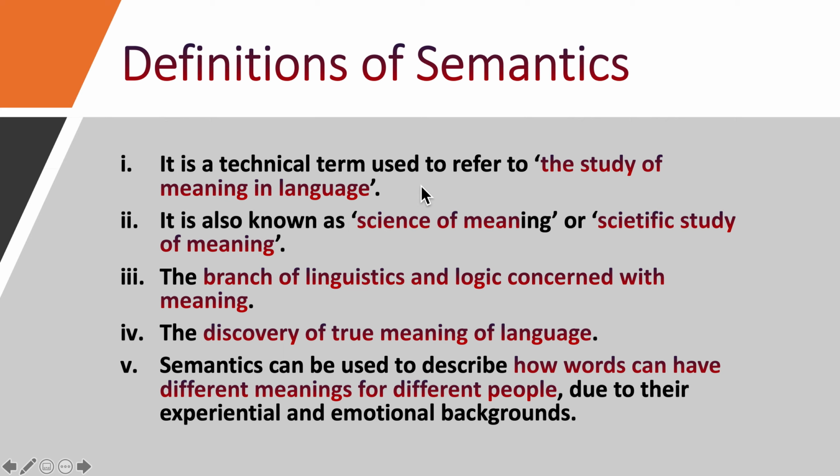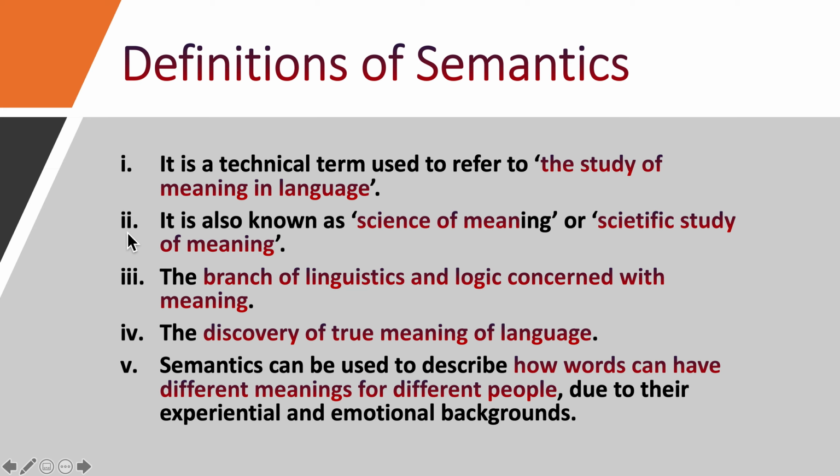A very common, popular definition of semantics is that it is the study of meaning in language. It means that semantics studies meaning from various aspects in language. It focuses upon meaning. What does a particular sentence mean? What does a particular paragraph mean? What does a particular text mean in different contexts according to the situations? So, generally, it refers to the study of meaning in language.